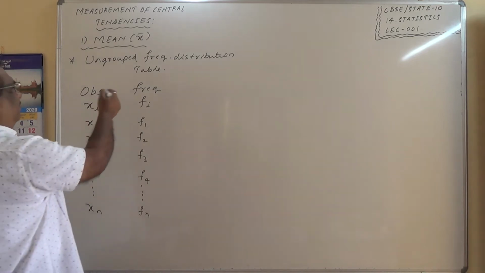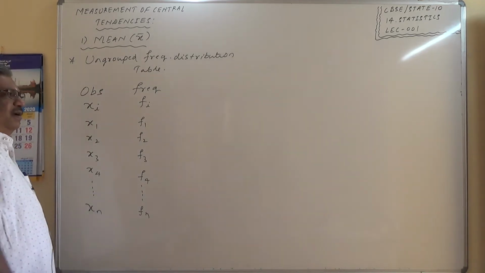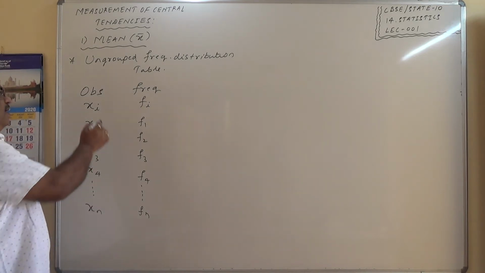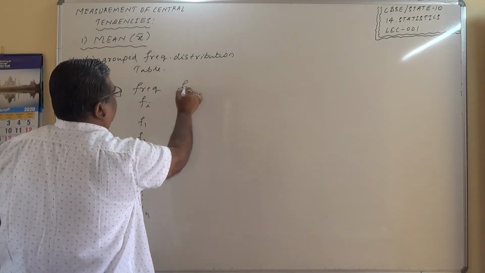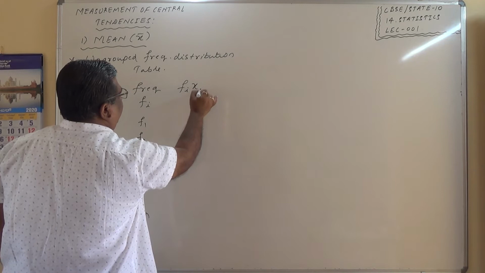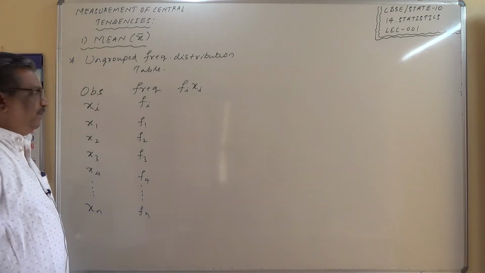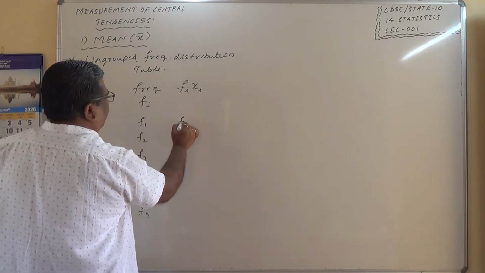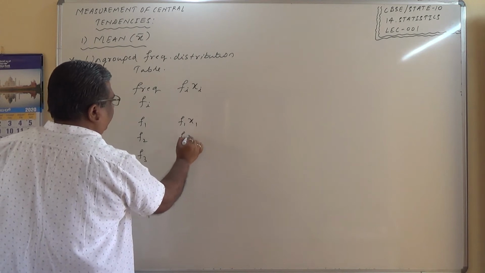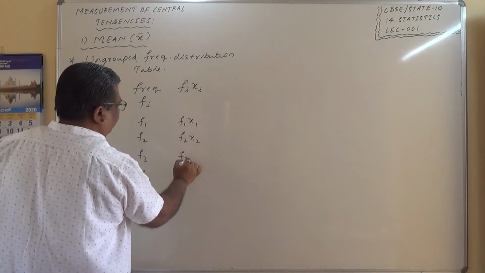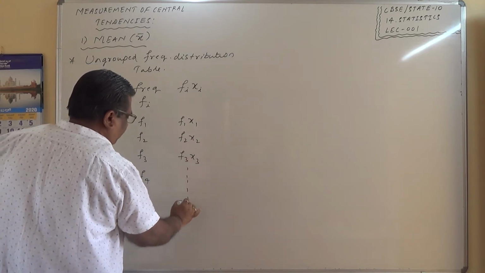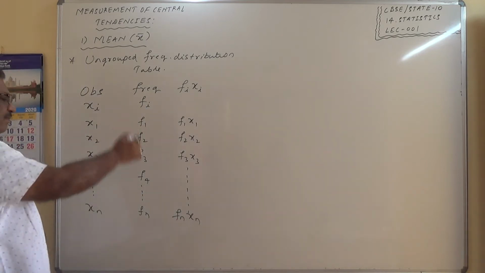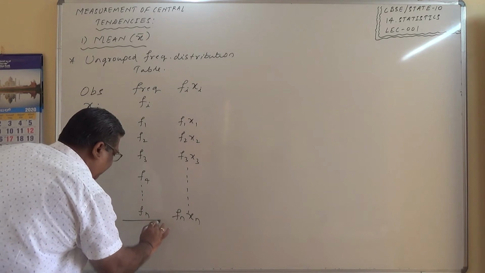Now if this is the data given, then we need one more column, which is called fi into xi, or it is also called fx. This is the product: f1 x1, f2 x2, f3 x3, and it will continue up to fn xn. Apart from this, we require two important pieces of information.